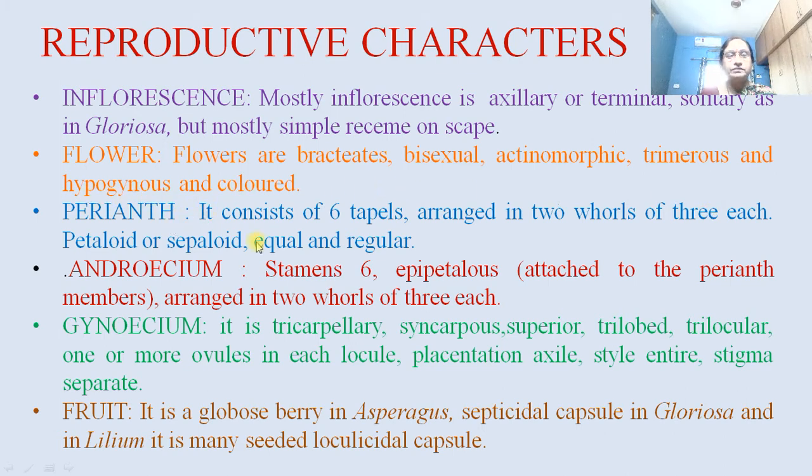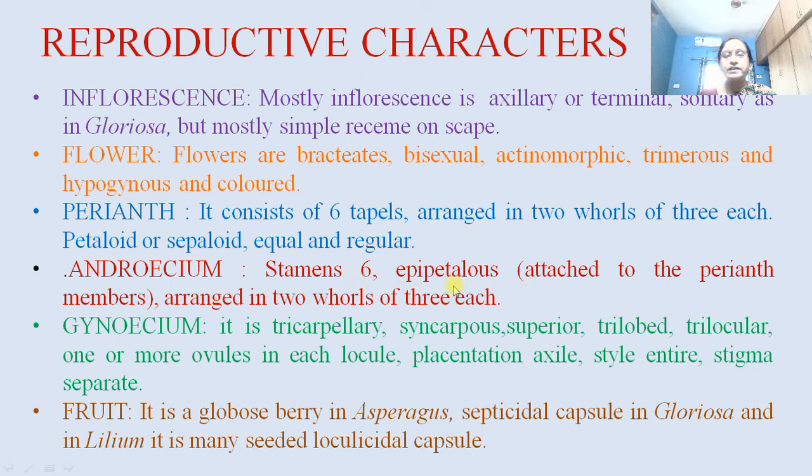Then perianth, it is of 6 tepals arranged in 2 whorls, 3 in each. Sometimes they are petaloid or sometimes they are sepaloid also. Then equal and regular. Then about the androecium, it is made up of 6 stamens.